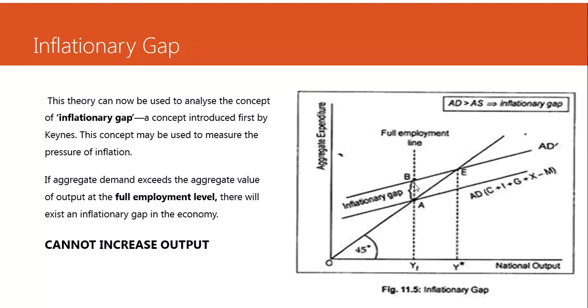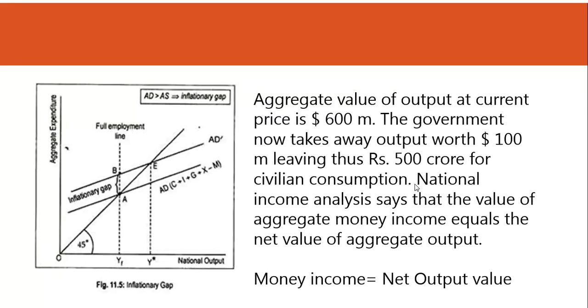Because now only prices can increase, output cannot increase. When there is more money chasing less goods, only prices go up. Okay, so this is the inflationary gap. The example has been given here.